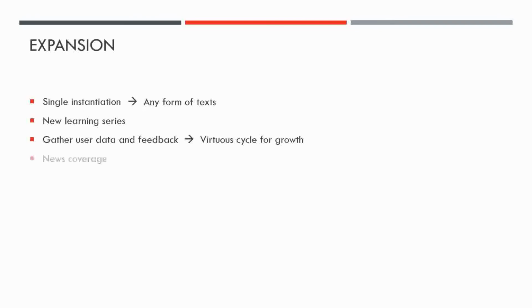We can also expand to news coverage as well. Each day, we will present the latest news from major press releases and ask the user to summarize their takeaways from this news article. By creating an open architecture and allowing users to upload and generate summaries of any form of text they want, we hope to encourage site switching. Users will be able to propose their own topics, and by contributing their knowledge, opinion, and experience along with their other friends and classmates, previous consumers can turn into producers, so-called prosumers. In turn, this will also generate more user content for our path.